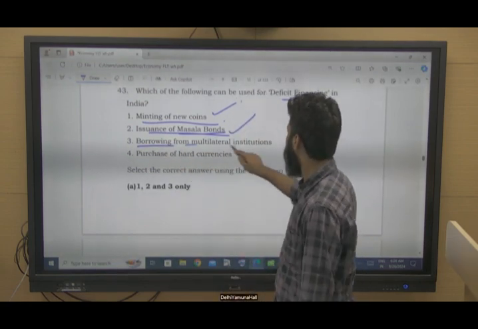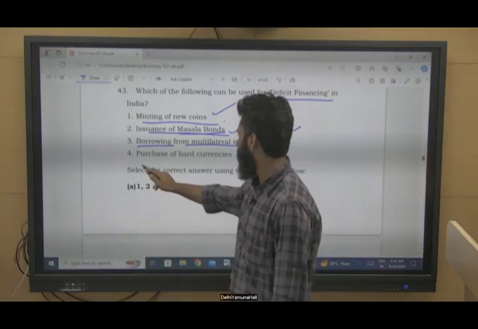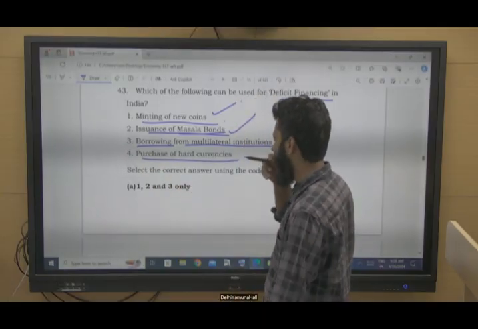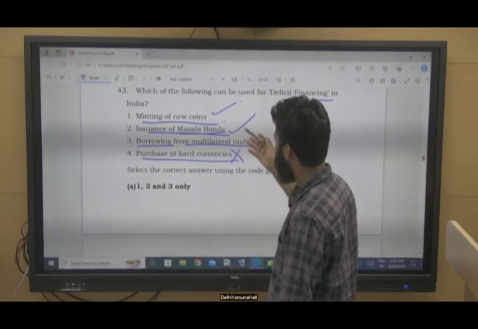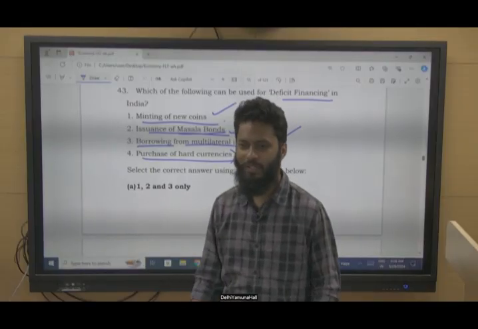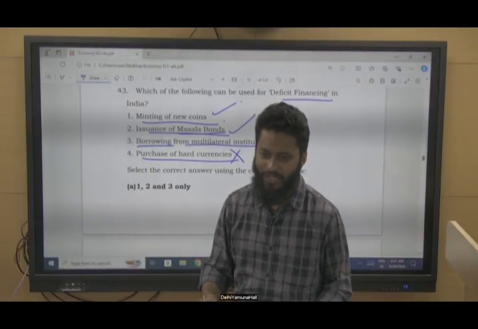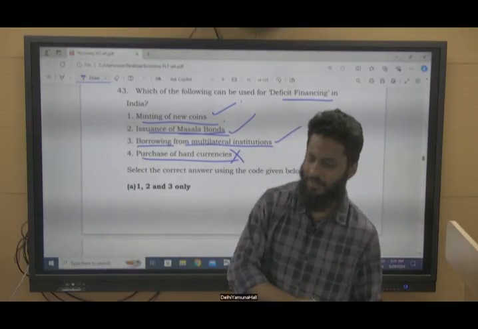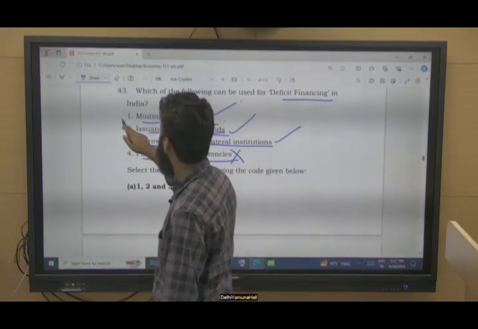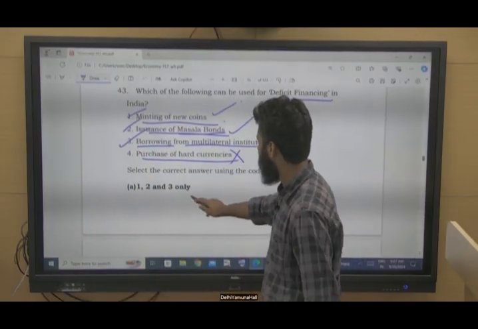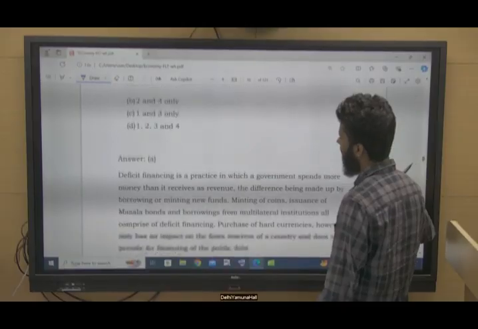Borrowing from multilateral institutions, yes, this can also be there. Purchase of hard currencies, no, you will not purchase currencies to finance your deficit. You have to arrange money, so you cannot purchase money. So this is not correct. These three are correct: 1, 2 and 3.